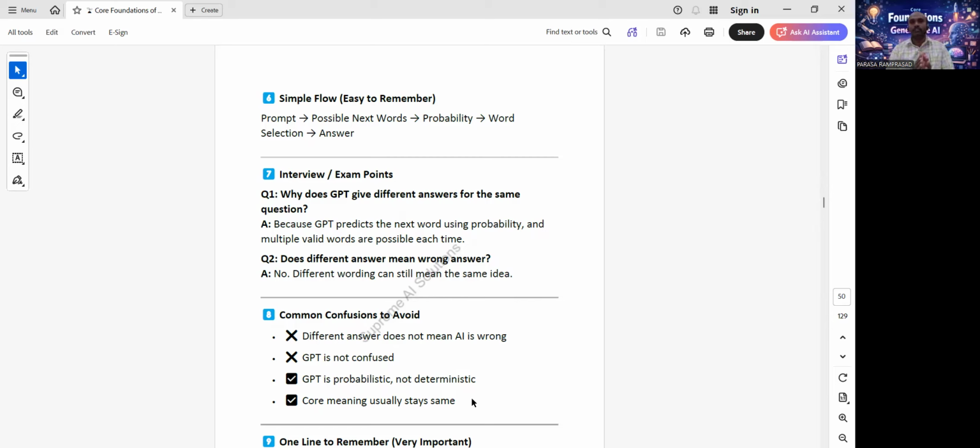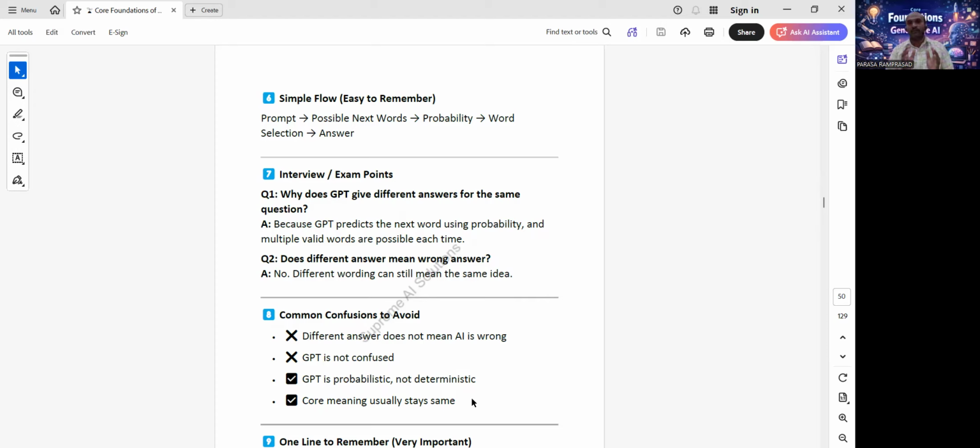Common confusions to avoid. GPT is not confused. GPT does not guess blindly. GPT is not unstable. Language naturally has many correct expressions. Remember this: language itself allows variation, so GPT also produces variation.